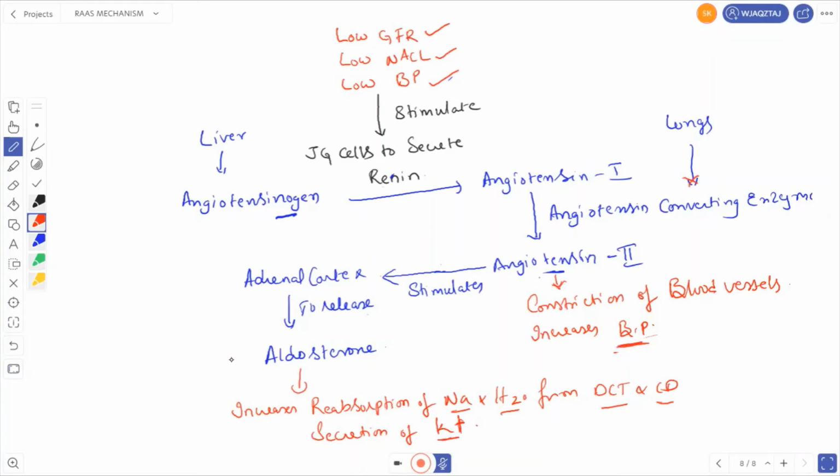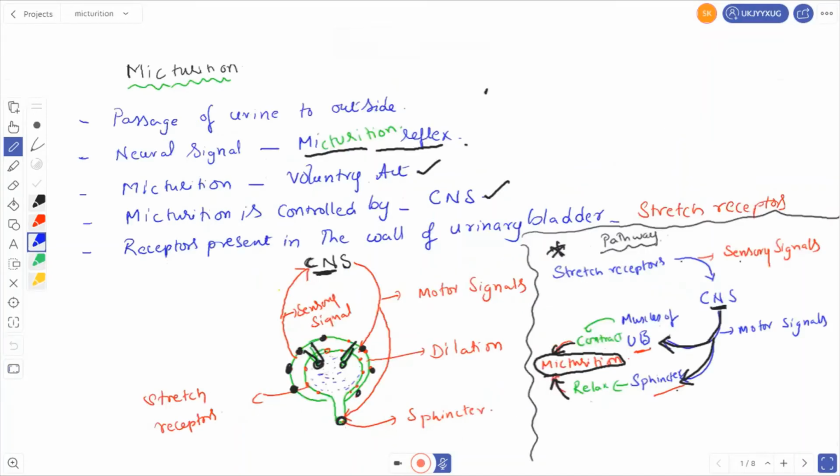Let us go for the next one, micturition and other organs involved in the process of excretion. Let us continue the remaining part of the excretory system. Next one is micturition. Micturition means the passage of urine to the outside. Micturition occurs due to neural signals. Micturition is a voluntary act. Whenever you desire to urinate, only then does urination occur. So micturition is controlled by the central nervous system.